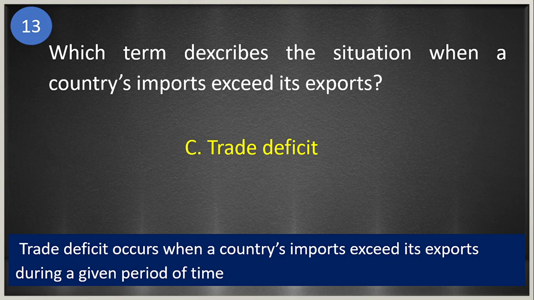So trade deficit basically means that we buy much from other countries, right? Kasi our import exceed. Okay, so we buy much from other countries, but we sell less. Okay, because here import exceeds its export. Okay, we sell less towards other countries. Okay, so that is termed as trade deficit.